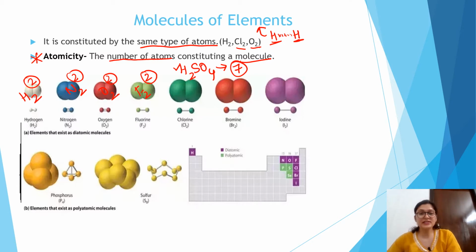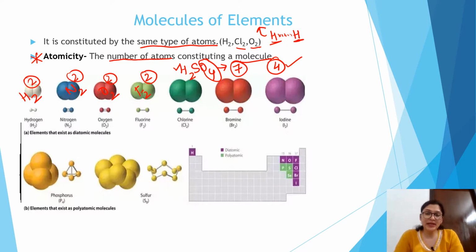And if I say, tell me the atomicity of only oxygen, then you will say the atomicity is 4. Here you will not write 7 because I asked individually about the oxygen. So the atomicity is 4, since 4 atoms of oxygen are present in this molecule.